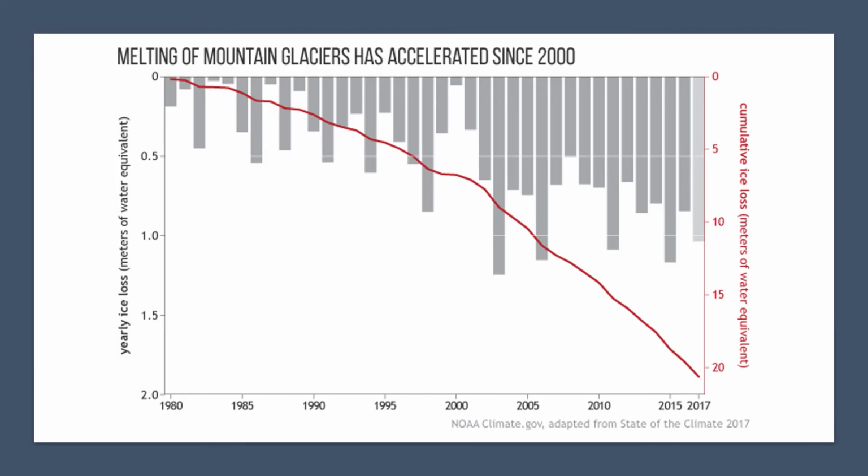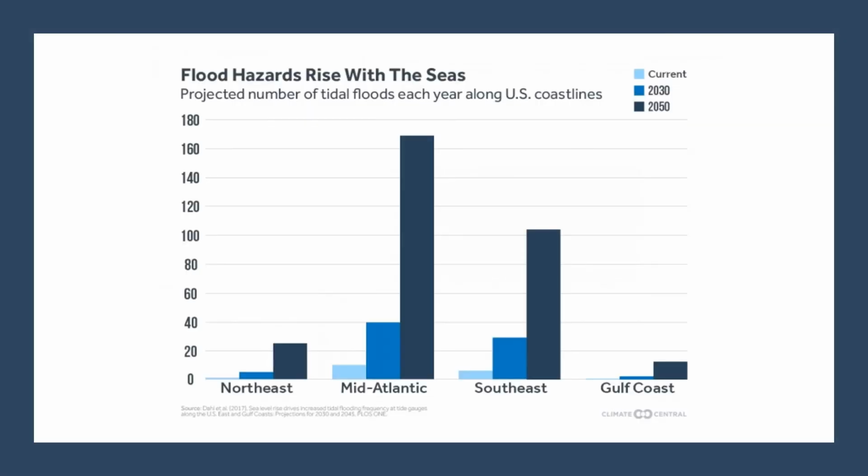This graph will show you how much water has melted off of the glaciers from 2002 to 2017. And this graph shows what the flood hazard is like in parts of the world. And a short message from Bill Nye.